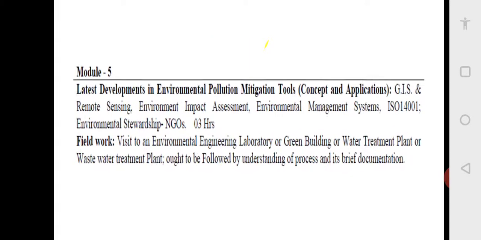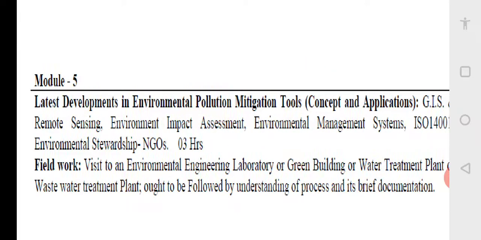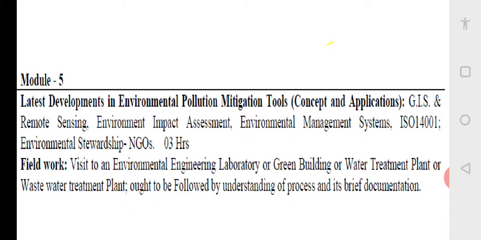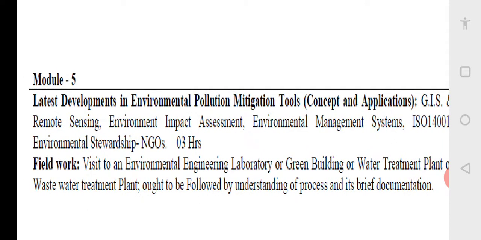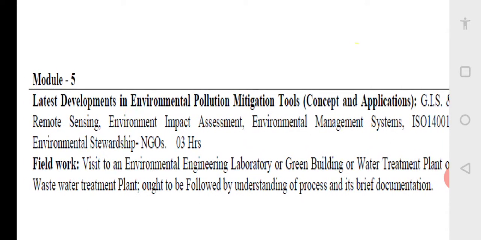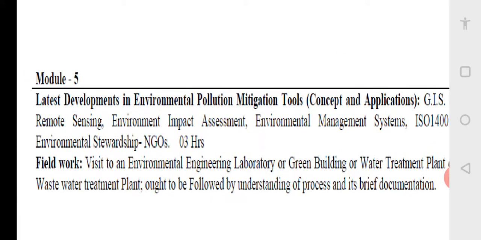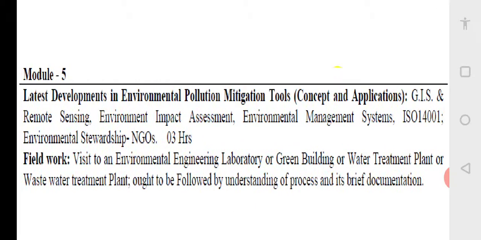So, what is the syllabus in the fifth module? The latest development in environmental pollution mitigation tools, concepts and applications, GIS and remote sensing, environmental impact assessment, environmental management systems, ISO 14001, environmental stewardships, NGOs, and even a visit to an energy engineering laboratory or green building or water treatment plant.